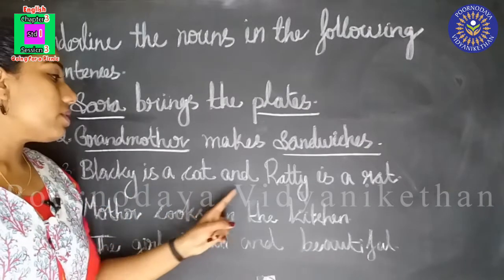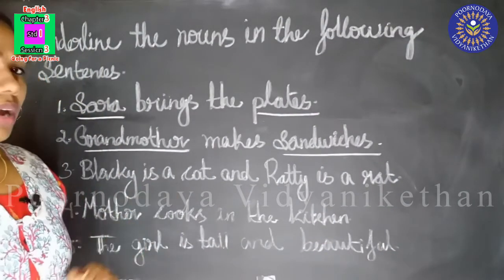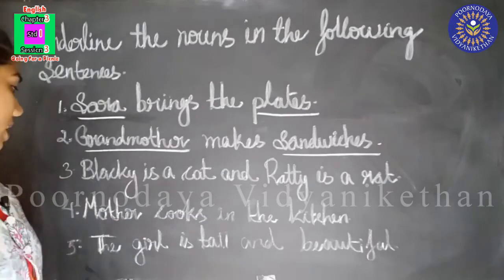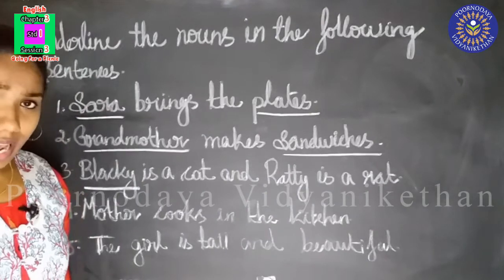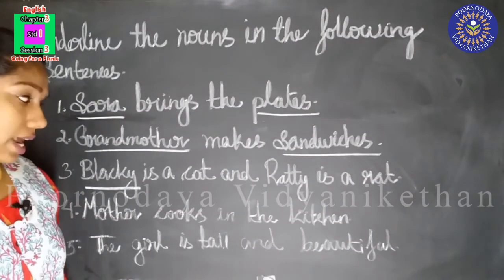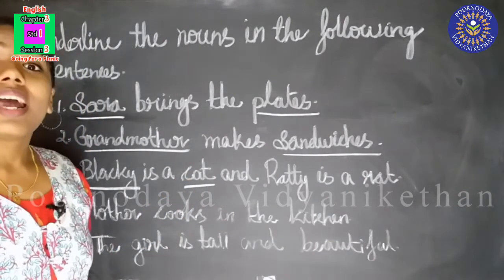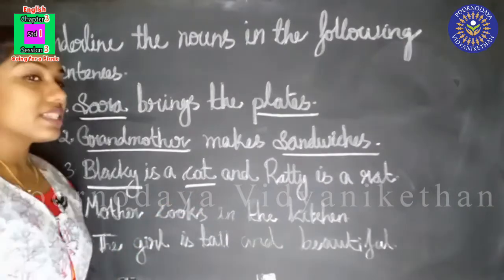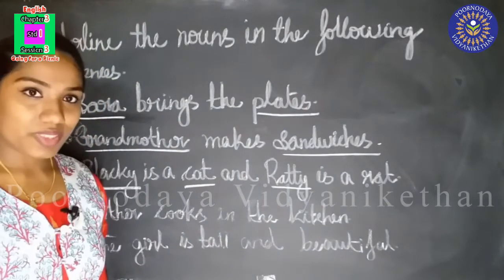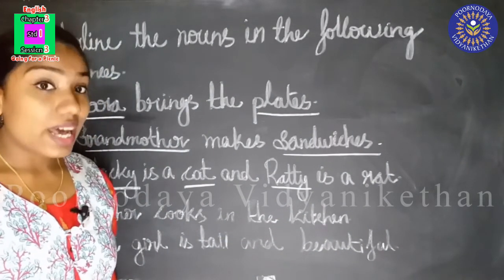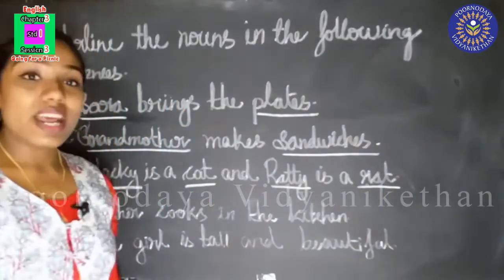Blackie is a cat and Ratty is a rat. Can you tell me which all are the nouns here? Yes, Blackie. Why? Blackie is a name, isn't it? Blackie is a name. Cat. It is the name of an animal. Very good. Cat is the name of an animal. What about this Ratty? Ratty is also a name. And what about rat? Rat is the name of an animal.